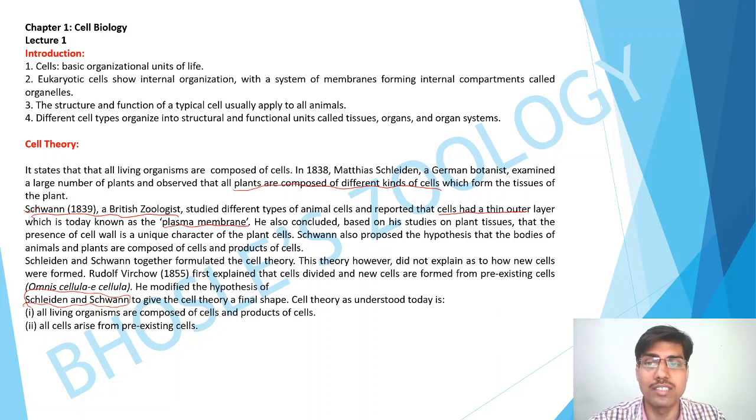So this cell theory was first proposed by Schleiden and Schwann. Ultimately, what they said is that all living things are composed of cells and the products of cells. But after that, Rudolf Virchow corrected the theory and modified the hypothesis, stating that all cells arise from pre-existing cells. These are the only few points you have to remember, although questions are not asked on this, so it is not so important.